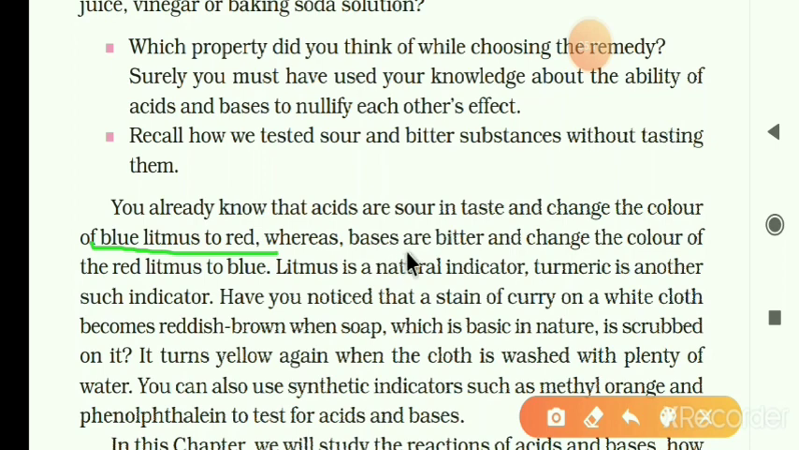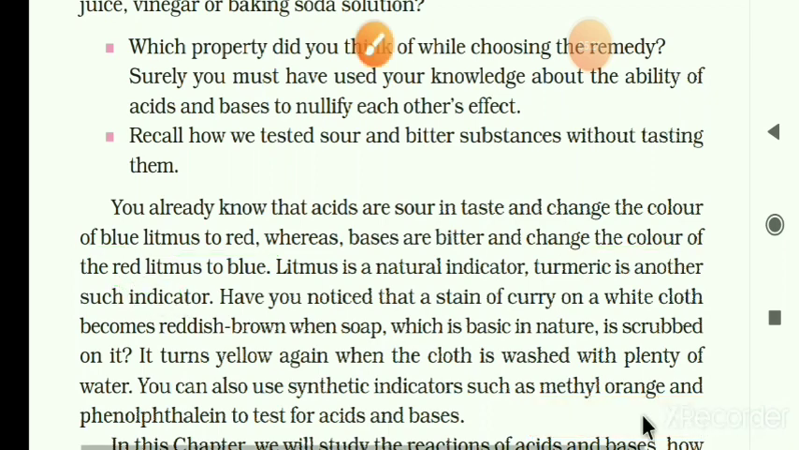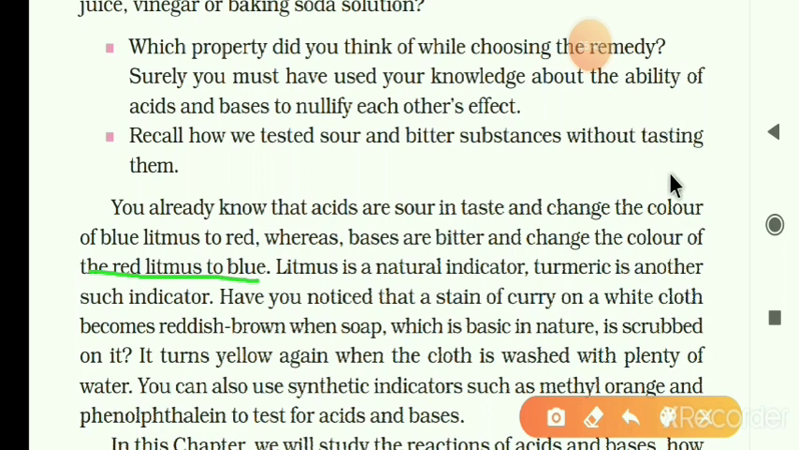Whereas bases are bitter in taste. And without tasting, you can say by the change of the color of red litmus to blue. So you can use the litmus. This is the property of acid and base. So the properties are: acids turn blue litmus red and bases turn red litmus blue. In this way you can say which food contains acid and base.